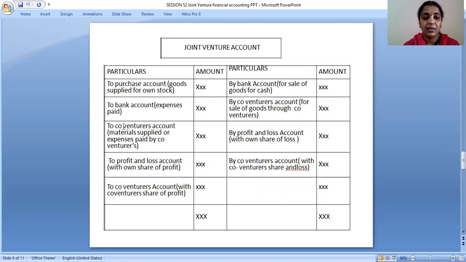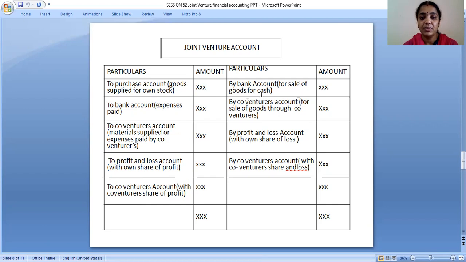And next you have to take co-venturers account. This is for material supplied or expenses paid by the co-venturers. Next, to profit or loss account with the own share of profit. If it is own share of profit, you have to take to profit or loss account. To co-venturers account with the co-venturer share of profit. So here you have to take with the co-venturer share of profit. On the credit side, by bank account.